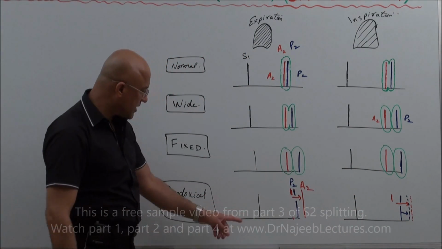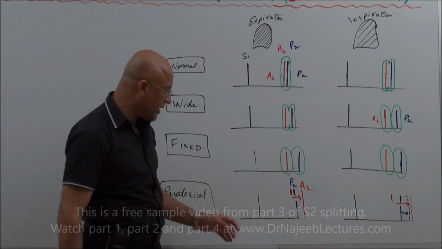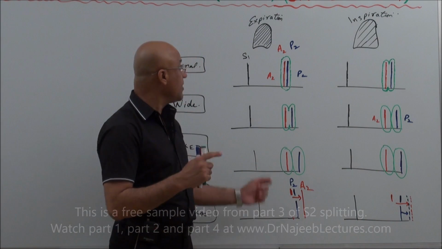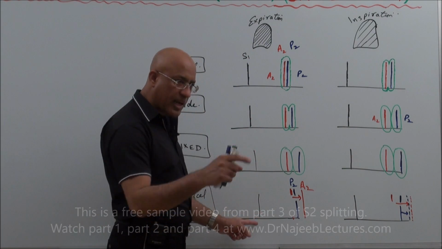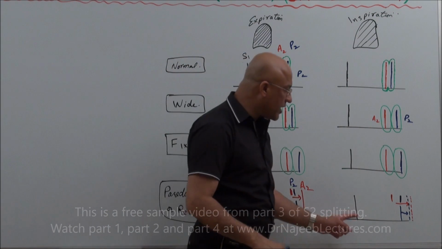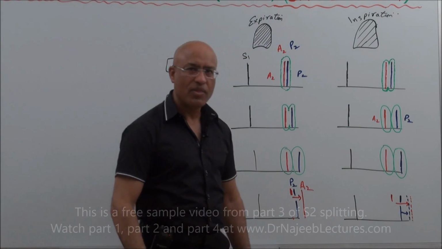So how will the sound be in a patient with paradoxical or reverse S2 split? On the pulmonary area you will hear during expiration loop drop, loop drop, loop drop, but during inspiration loop dup, loop dup, loop dup. Am I clear?